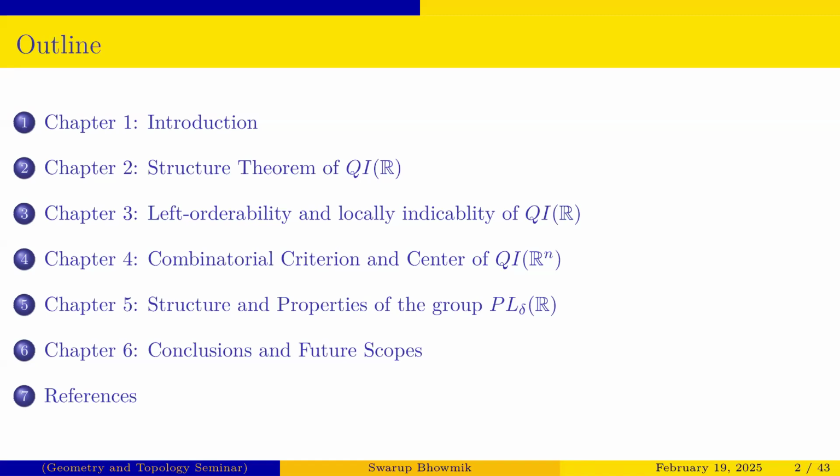Then we extend the idea from QIR to QIRN to find some properties and criteria for the elements that belong to that group QIRN. Chapter 5 covers the structure and some properties of the group PL delta. The last chapter is conclusions and future scope, and then the references.